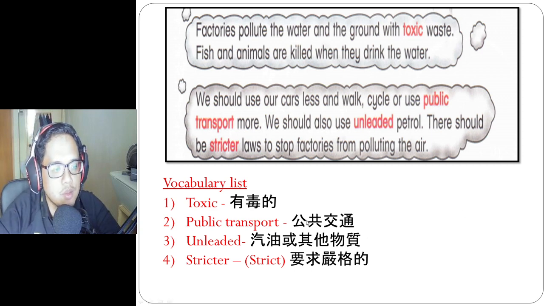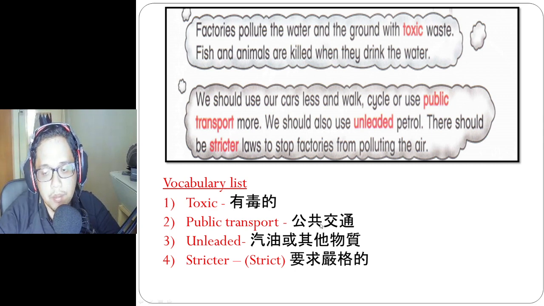What is public transport? Here is the meaning of public transport. Another example of public transport. Examples of public transport are bus, taxi, or now some people use Grab. Or if you go to a big city like Kuala Lumpur, they have LRT, MRT, and trains. Those things are public transport.